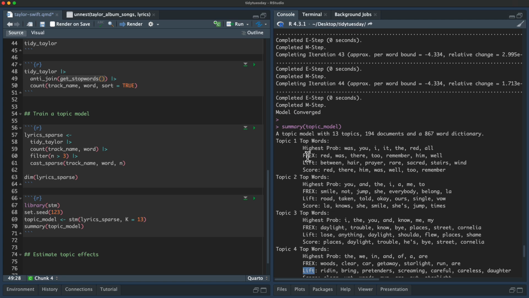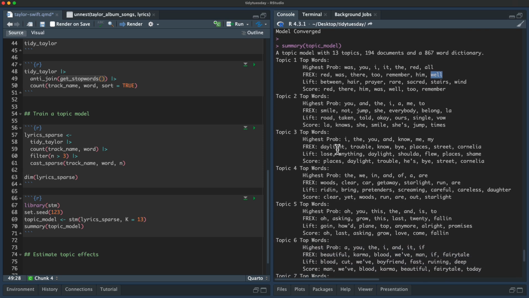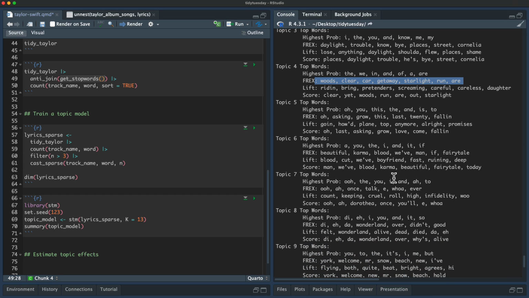So if we look at the first topic, the highest FREX and lift words are things like hair, prayer, rare, red, stairs. This looks like the Red album, especially All Too Well, I think. If we scroll down, we see these different things, Cornelia Street and Trouble and woods and cars and so on and so forth.